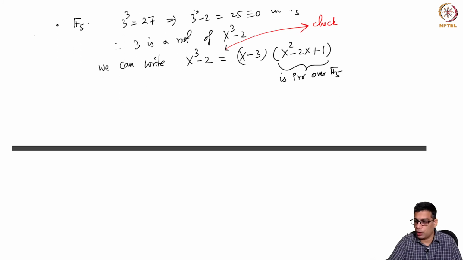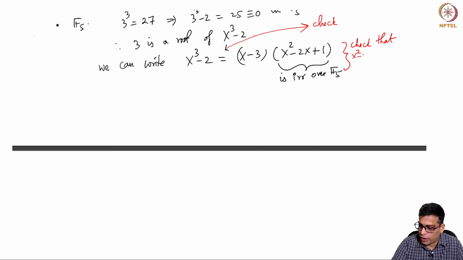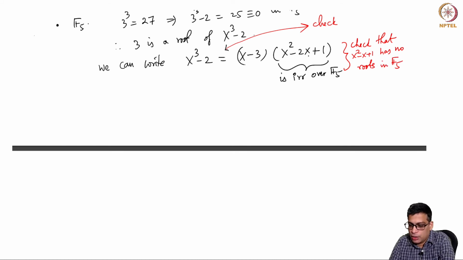Because it's a degree 2 polynomial, all you need to check is that it has no roots. Check that x square minus x plus 1 has no roots in F5. For example, if you take 1 square, 1 minus 2 plus 1 is, sorry, this is minus 1, I should have written. So what you get is minus 3 minus 1, so that's plus 3, which is minus 2. Okay, so this is minus 1. If you do 1 minus 2 minus 1, that is 0. That is not 0. So check that there are no roots.